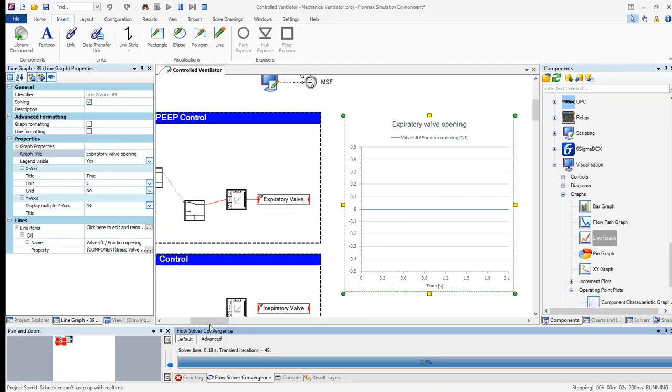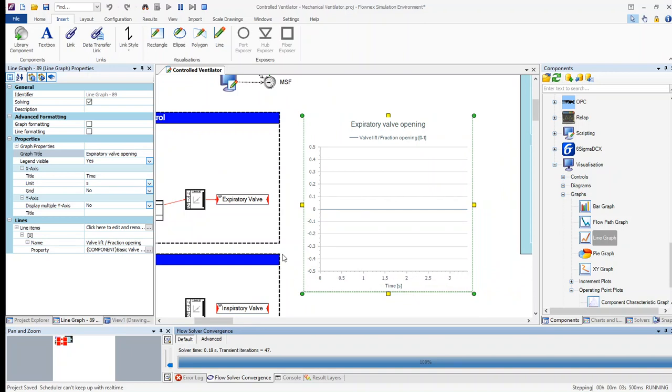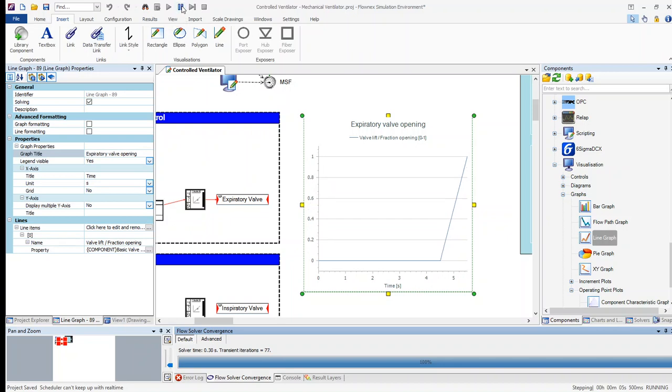Now we will see the valve open as the patient finished taking a breath, as shown. And let's pause it there. As we can see, this occurred over 1 second, as set by our rate limiter. Let's continue the simulation. And the patient is currently breathing out. And we can see that currently the expiration state has finished and the valve closed and the patient is breathing in again.